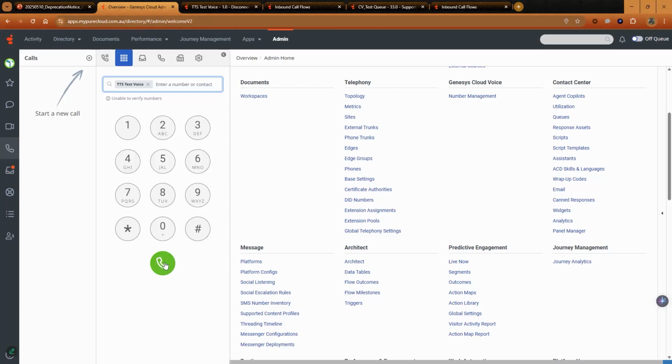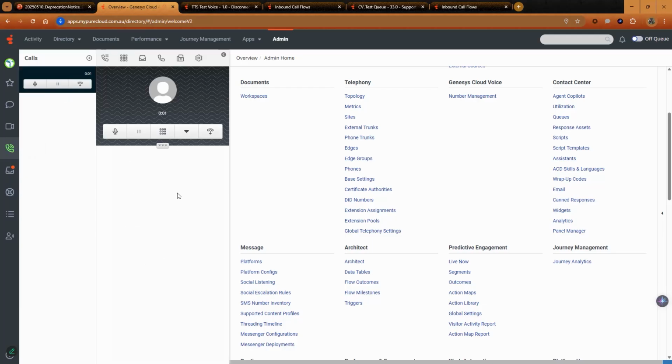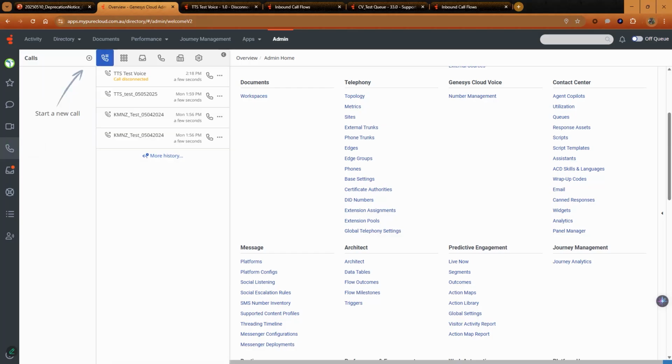Press Enter and click the Dial button. You'll hear the initial greeting. If you are happy with the voice, please proceed to Step 2, updating the voice in the flow.